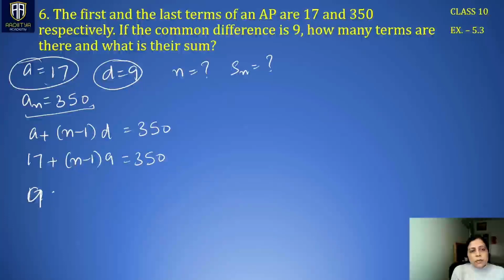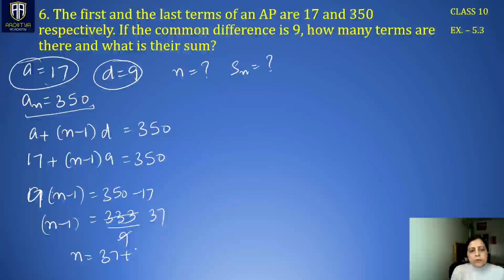This becomes 9 times n minus 1 is 350 minus 17, which is 333. So n minus 1 becomes 333 divided by 9. 9 7s are 63, so n becomes 37 plus 1. n is 38. Right? n we have found.